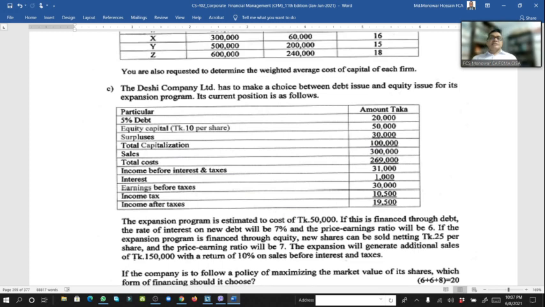The Deshi Company Limited has to make the choice between debt issue and equity issue for the capital structure position. So here debt is the same math we calculated, just one or two exams before, same math. Look, in this year 2 or 3 questions come from the immediate first.